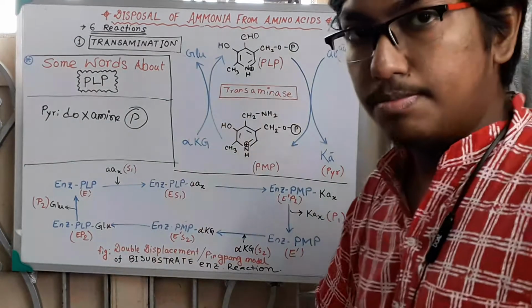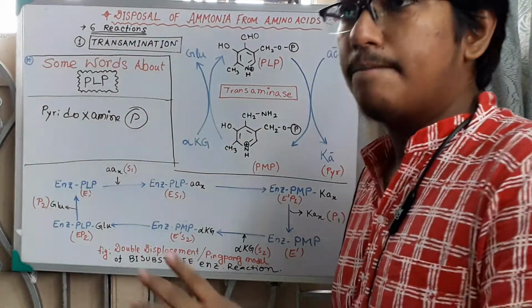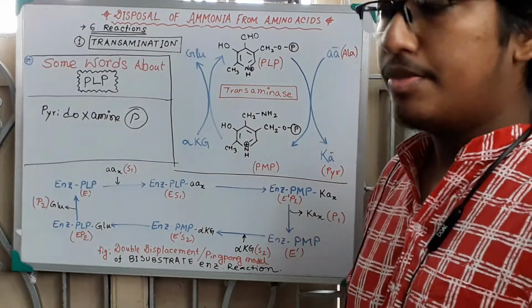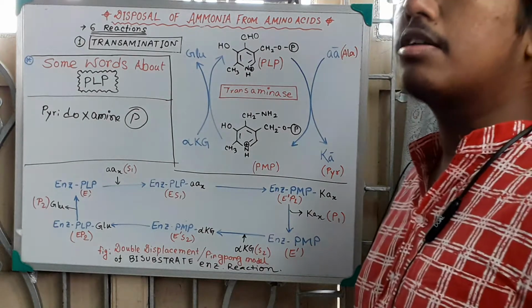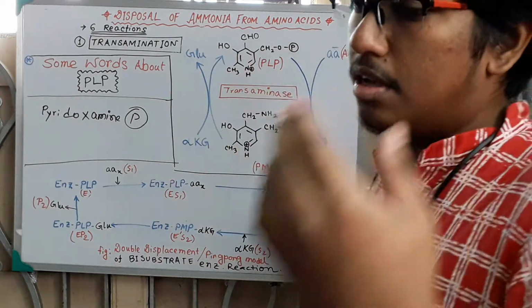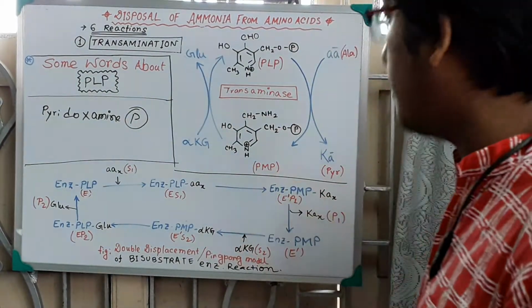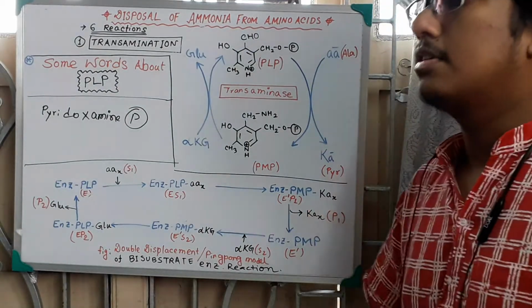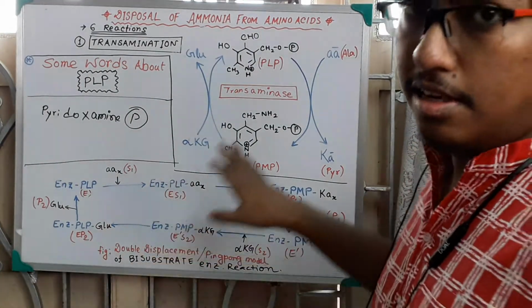One substrate comes first, then it is converted into product, then it is released, then the second substrate comes, and the second substrate is converted into another product. The product is released and the enzyme becomes the previous enzyme, from where we started. This is the double displacement or ping pong model.